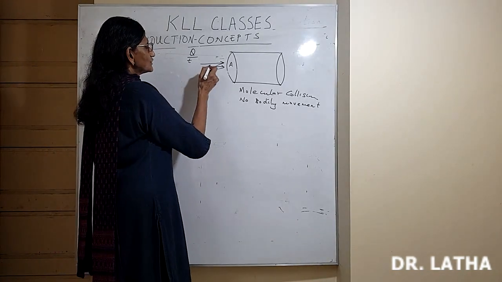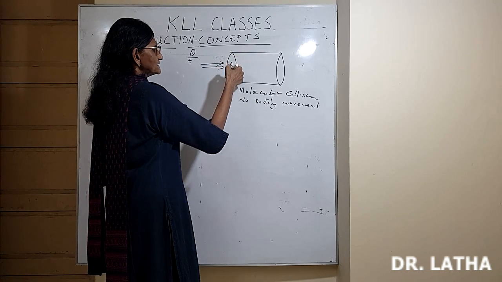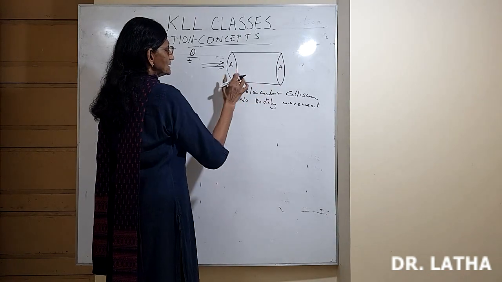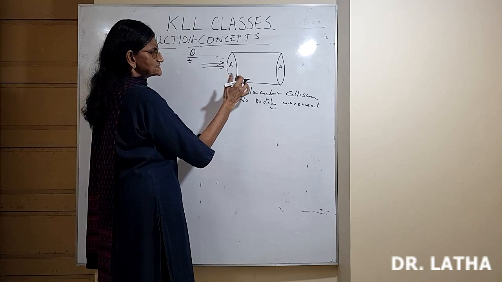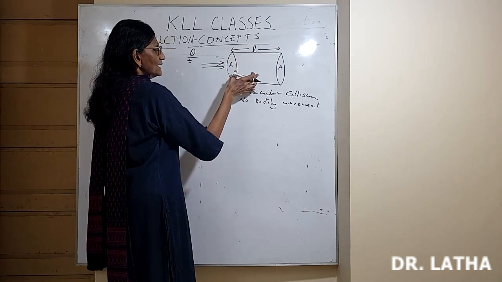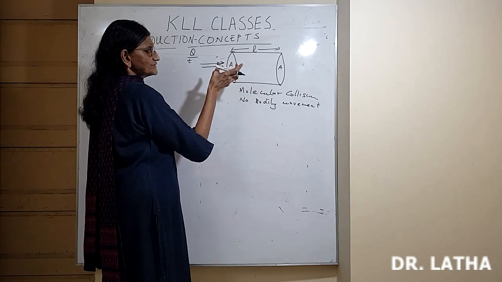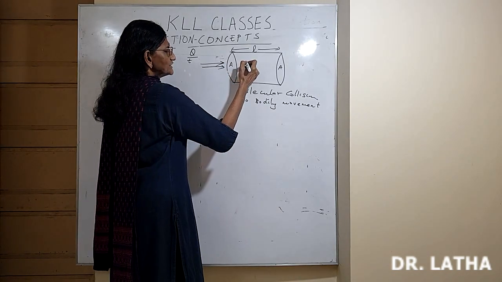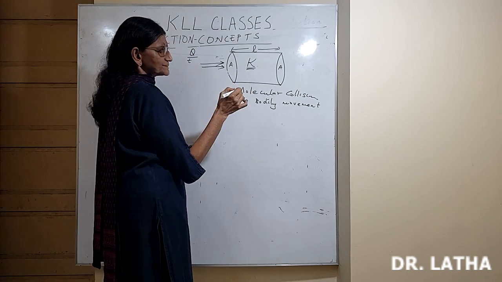So this heat is falling normally. Normally means perpendicular to the face, and the area of cross section of that face is A. So this is also A. The distance between the two end faces, let us take it as L. Okay. And this is a particular material, for example let it be copper. So that has a coefficient of thermal conductivity K. So what is K? We will see.